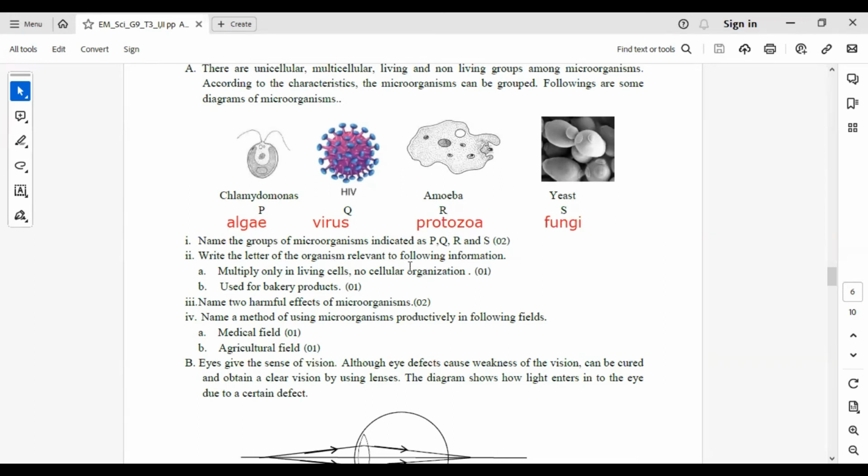Write the letter of the organism relevant to the following information. Multiply only in living cells, no cellular organization. The letter Q, HIV, all the viruses show this feature. Used for bakery products, it is yeast. S should be written here. Name 2 harmful effects of microorganisms. Spoilage of food. And another one, cause diseases.